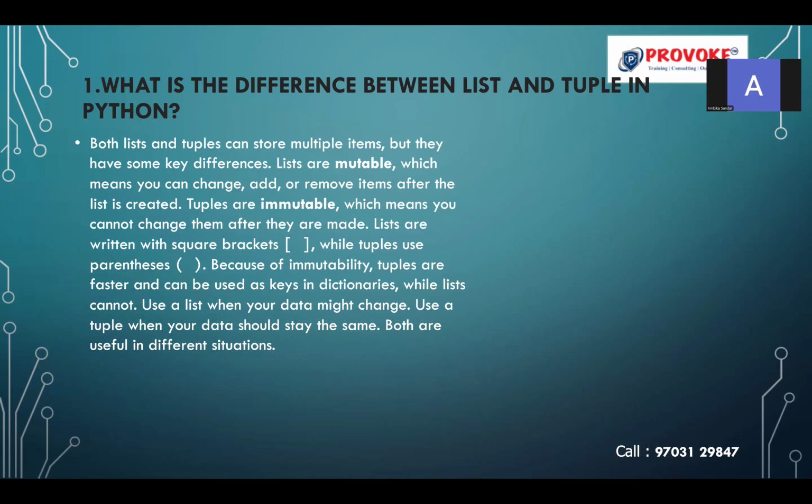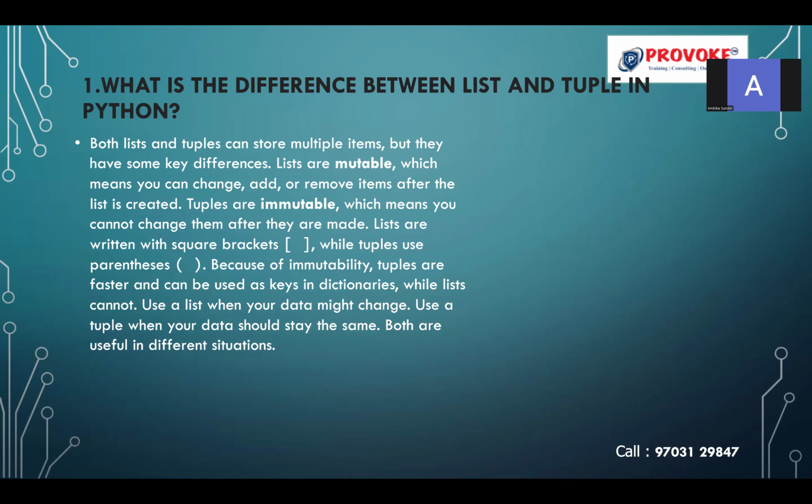What are they? Lists are mutable, which means you can change the items of the list, you can add a new element, and you can remove an existing element after the list is created. Tuples are immutable, which means you cannot change them after they are made. Lists are written with square brackets, whereas tuples use open and close parentheses. Because of the immutability, tuples are faster and can be used as keys in dictionaries.